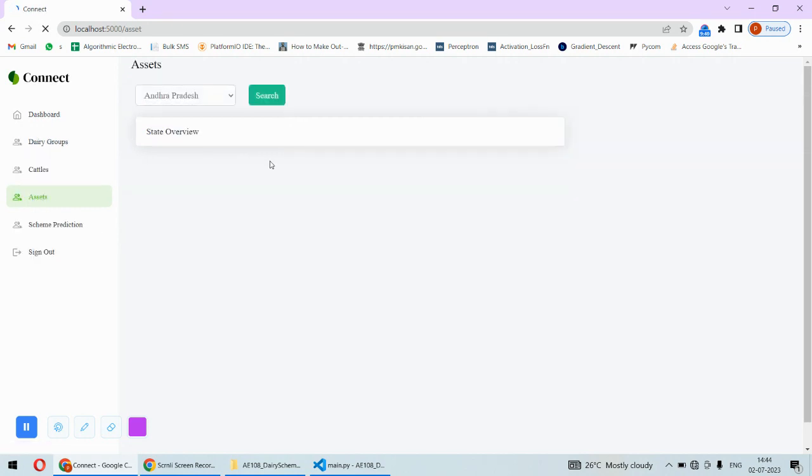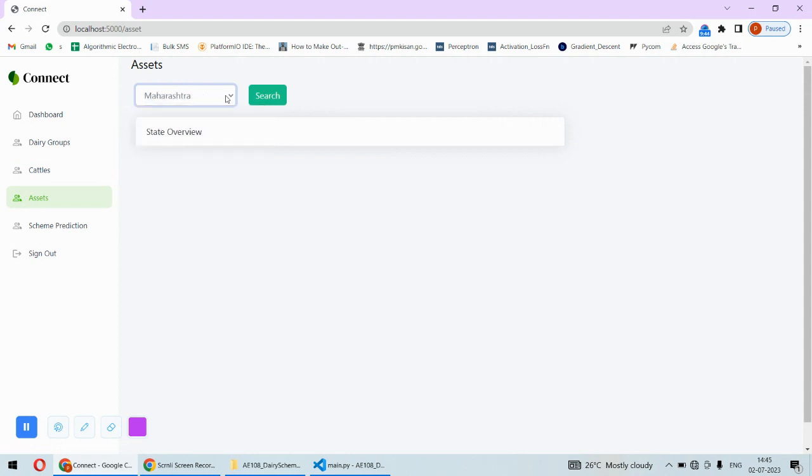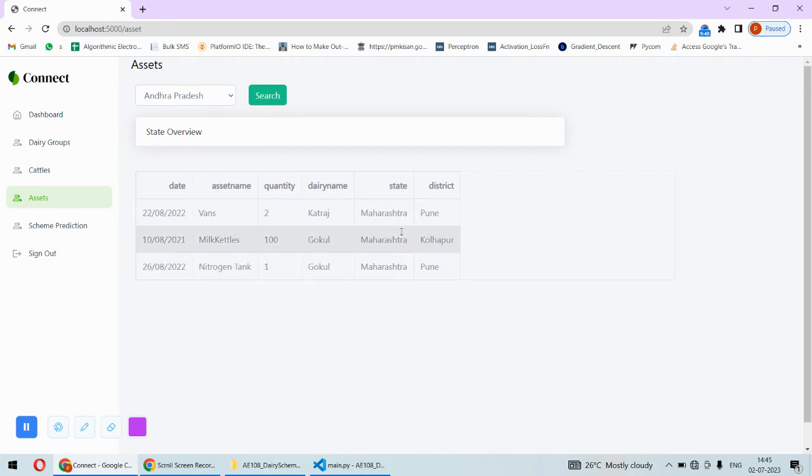Also the assets that the government has provided to the dairies. So this is in Maharashtra state. They have provided assets to these dairies, for example Kataraj and Gokul dairies. These dairies are in Maharashtra, and these assets have been provided to them, so these things will be visible. Up till now, this was regarding the data management or data visualization part of this project.